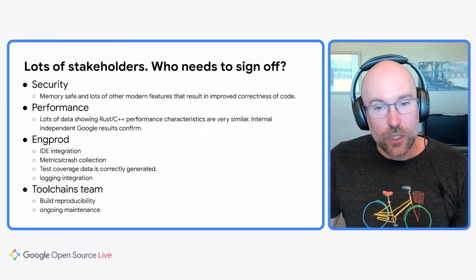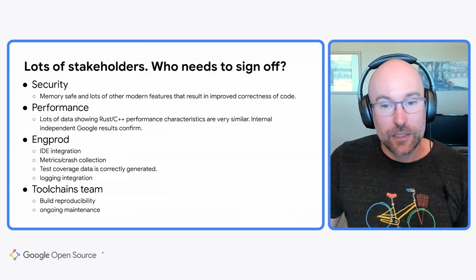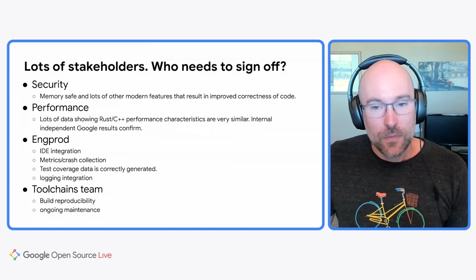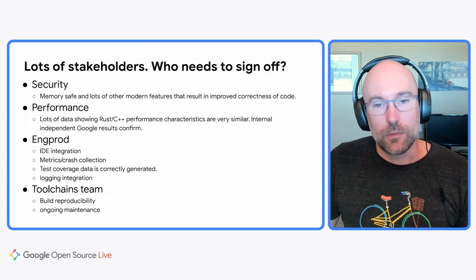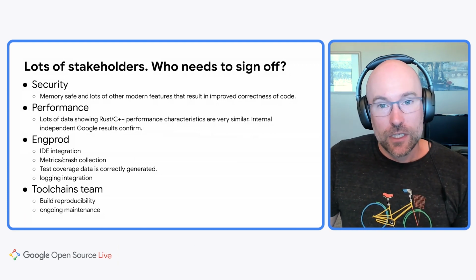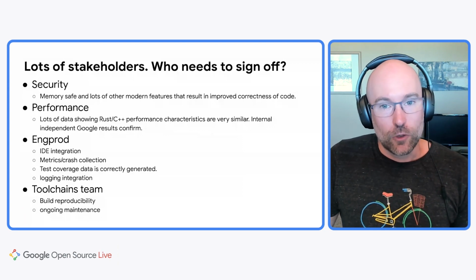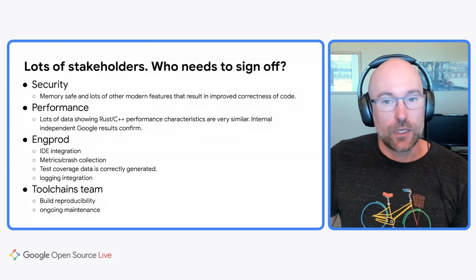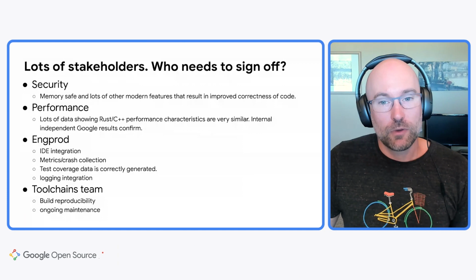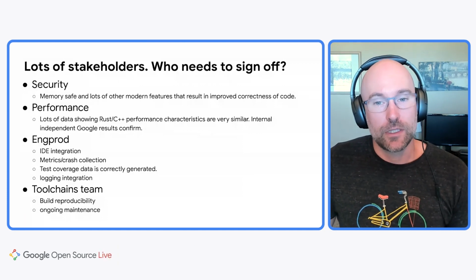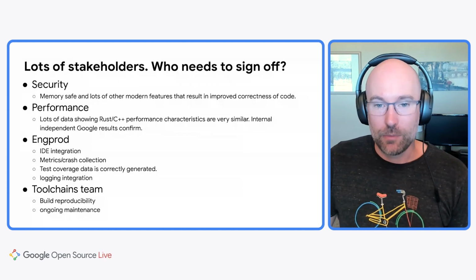And if you're currently using C++, you're likely very concerned about performance. There's a lot of public data available on this. And if you're skeptical, like we were, you can do your own investigations on performance. Multiple independent teams within Google have confirmed that Rust's performance characteristics are remarkably similar to C++ on an apples-to-apples comparison.